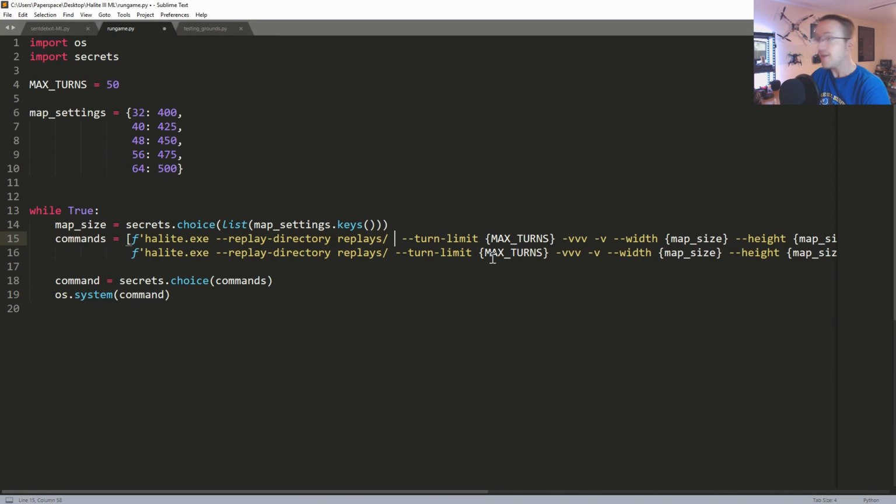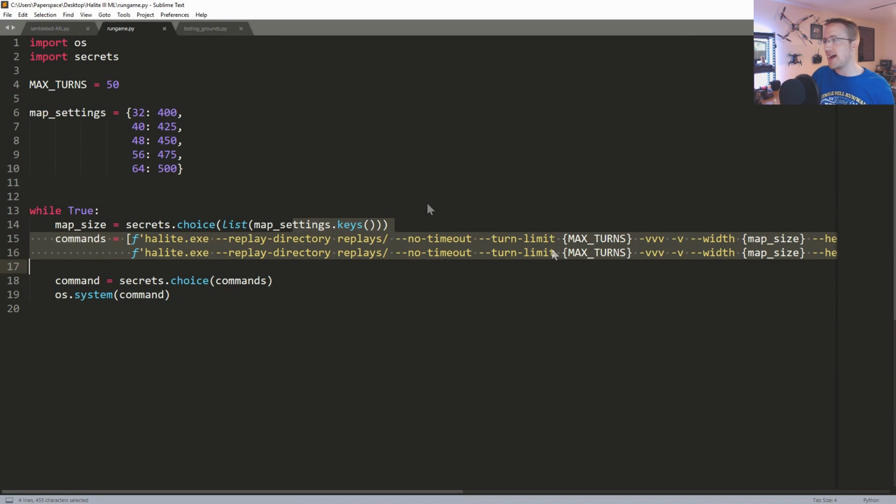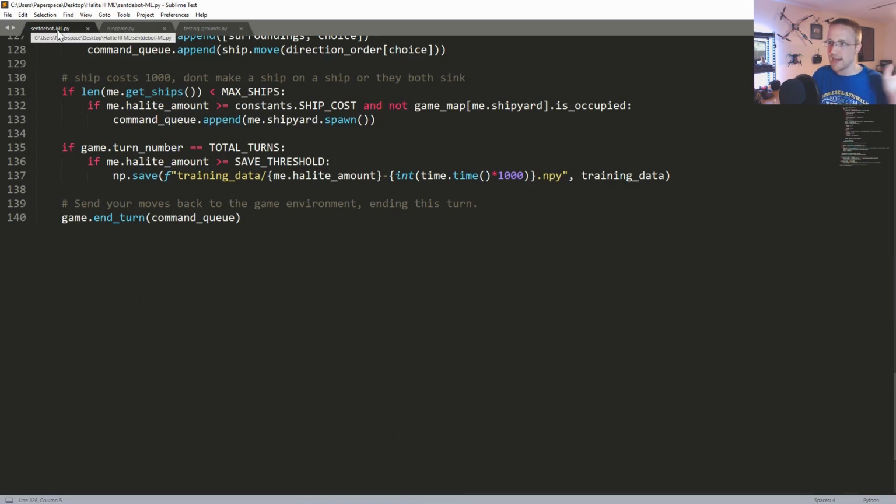Okay, so now, no timeout. Now here's a little trick. What I have found is the first time the model is loaded and the first time the model makes a prediction, it takes a little long, and then all the subsequent ones are quite fast. So for now, I'm gonna run this with no timeout because I'm trying to build data right now. I don't care about that.